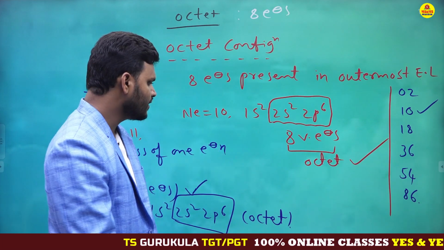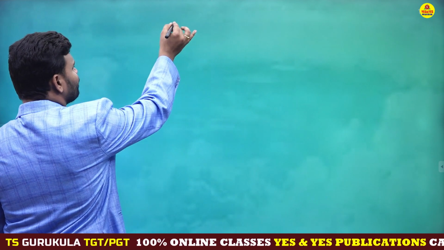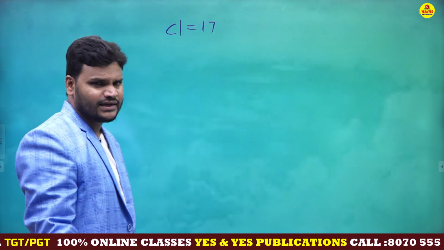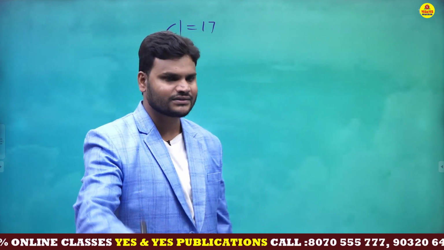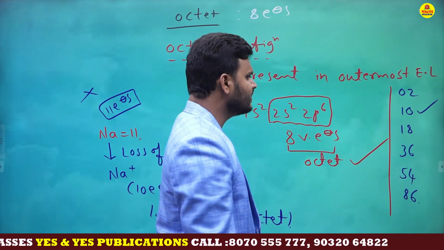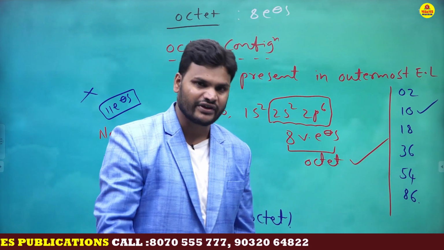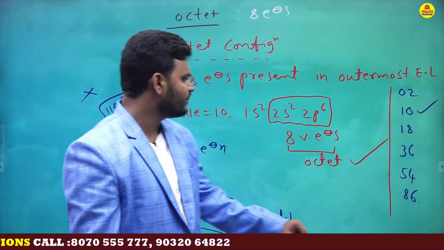Next, you have to take one more example for better understanding. You need to take chlorine, atomic number 17. Is 17 stable or unstable? Definitely unstable. Why? Because already I told you, my dear students, only these numbers are stable numbers, whereas the remaining numbers are unstable.